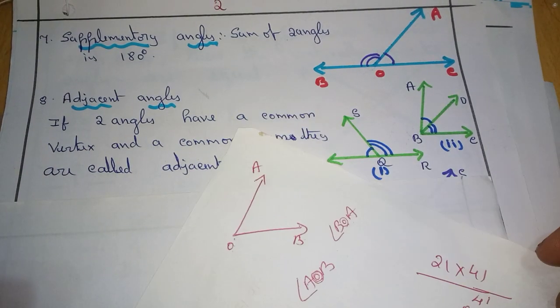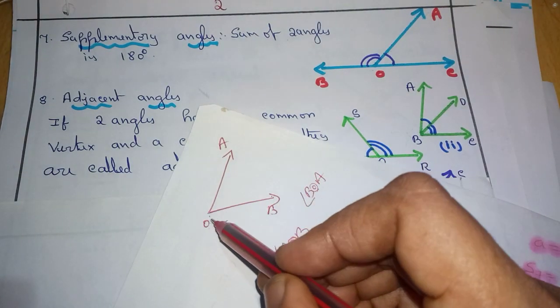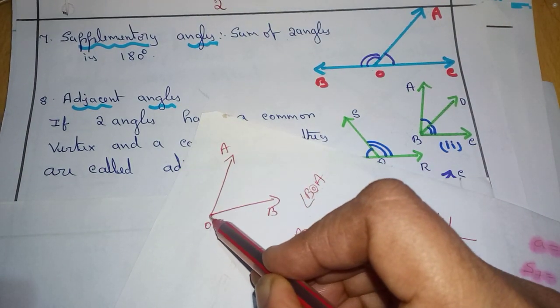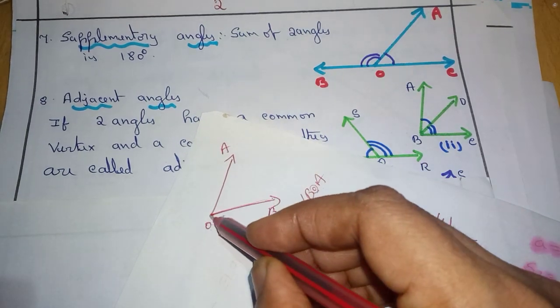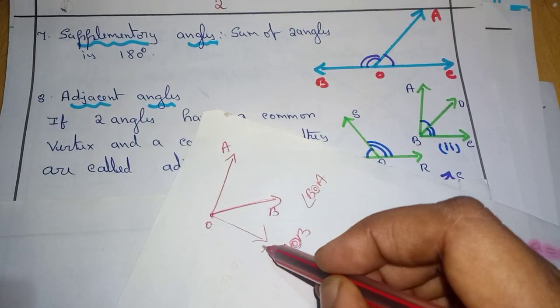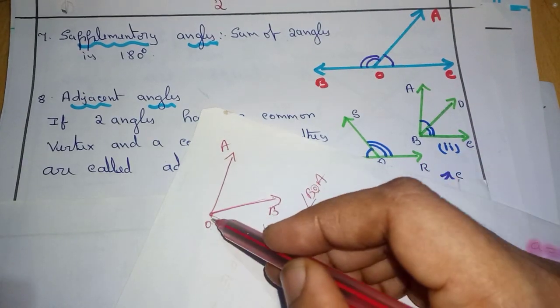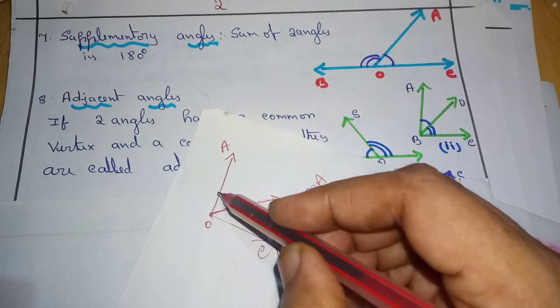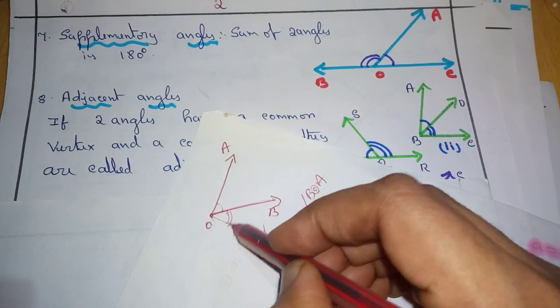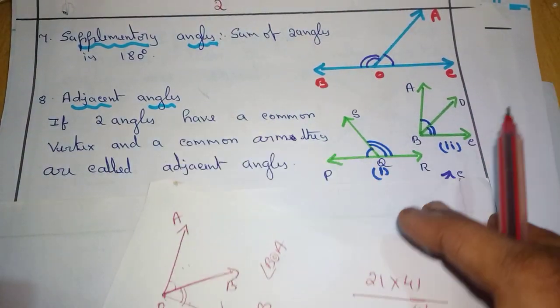Okay, now there are two angles which have only one common point and one common arm. Then it should be like this now. AOB and BOC. Common vertex is O. Common arm is OB. Then this angle and this angle are adjacent angles.